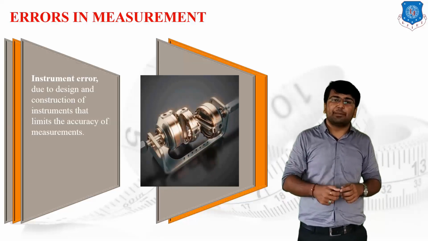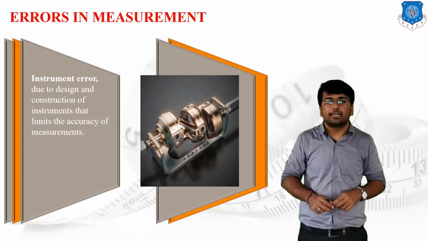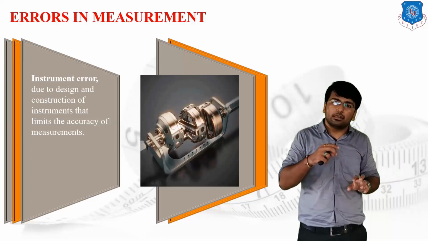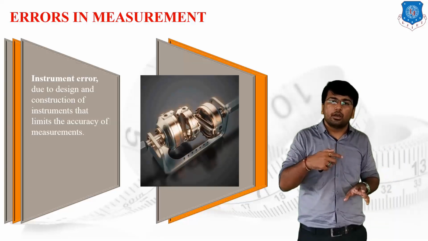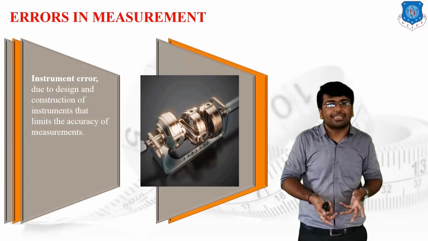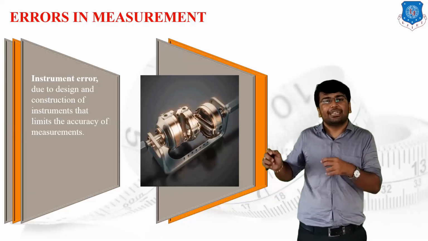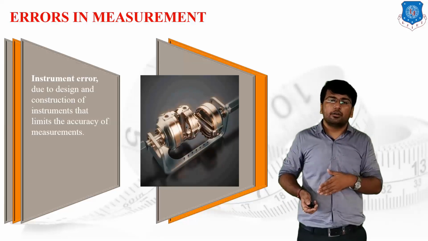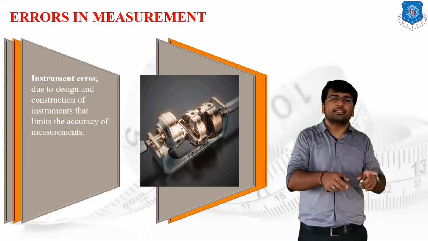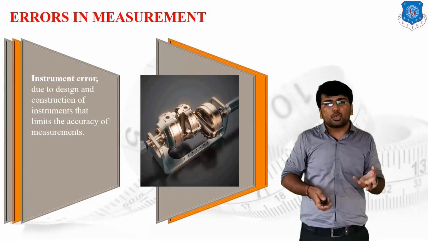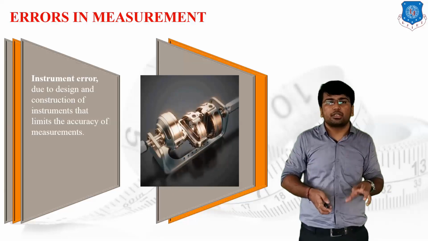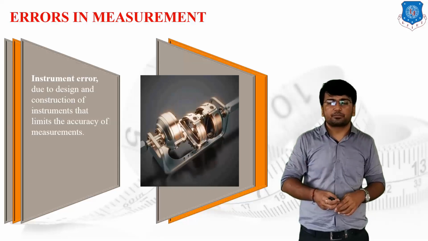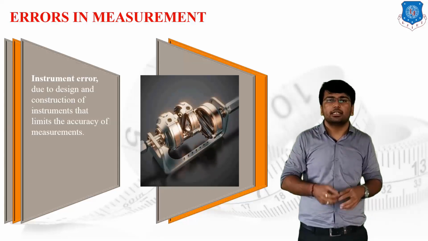Suppose I have to measure the temperature, say 110 degrees Celsius, and whatever the thermometer is available with me, if it can only measure the temperature up to 108, or we can say 109 degrees Celsius, then I cannot measure the 110 degrees Celsius properly, or we can say accurately. So the limitation of the calibration of the instrument will generate the instrumental error, or we can say some sort of design or constructional defect will directly propagate the errors in the measurement.